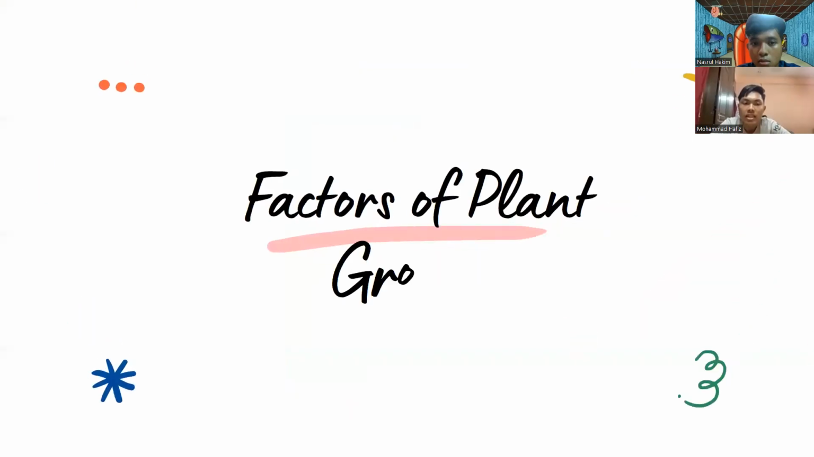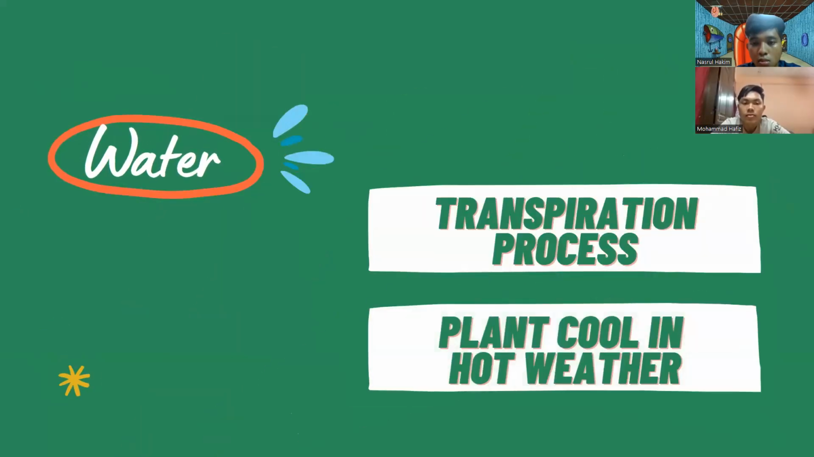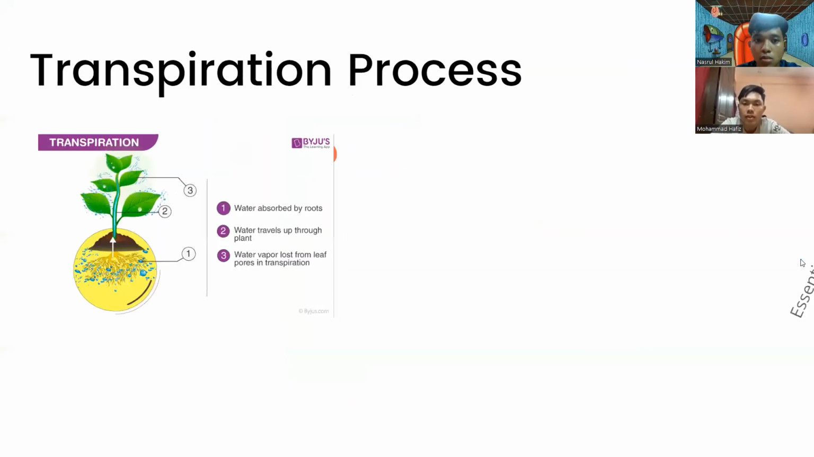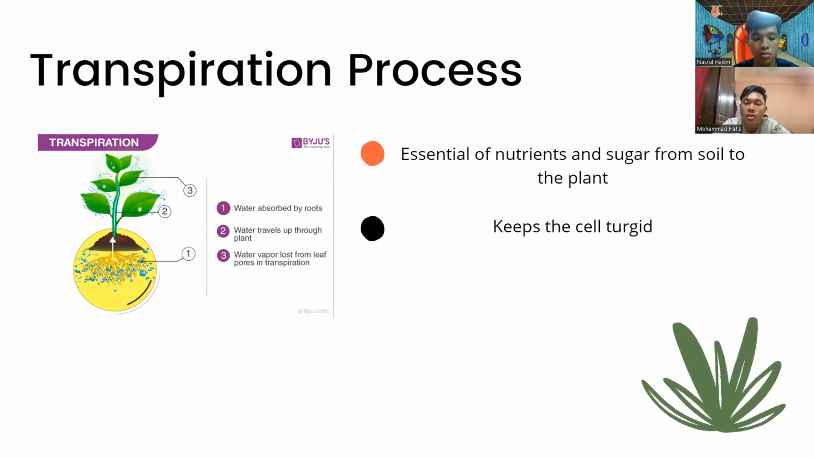So, firstly, the factors of the plant growth is the water. This is because water can help the transpiration process of the plant and cool in the plant in hot weather. The water is the medium to bring the essential nutrient and sugar from the soil to the plant.